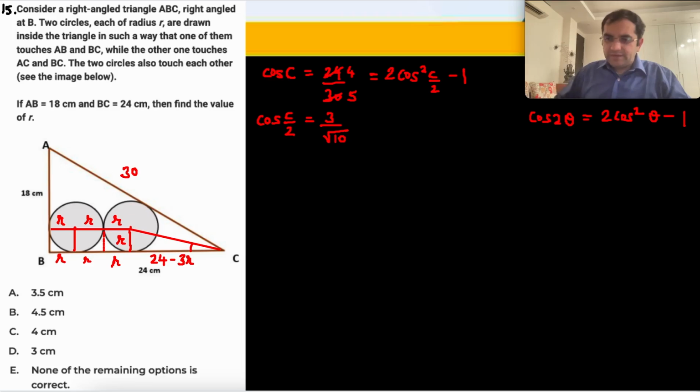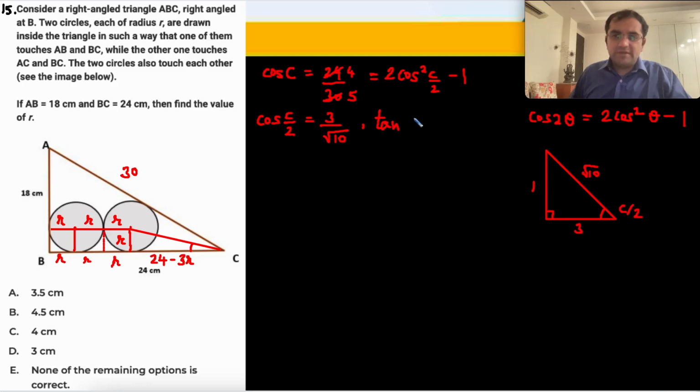So if I quickly make a right angle triangle, छोटू सा right angle triangle अगर मैंने बनाया, and if this angle is C/2, तो मेरा cos C/2 is 3/√10. That means the base is 3 and the hypotenuse is √10. तो perpendicular क्या आ जाएगा? 10 minus 9, 1 आ जाएगा. यही मुझे चाहिए था. Very quickly, this is what I needed, so that now I know the value of tan C by 2. Tan C by 2 is perpendicular upon base is 1/3. ठीक है.